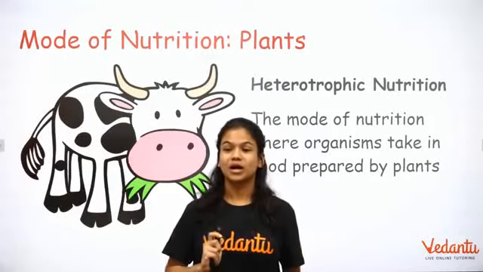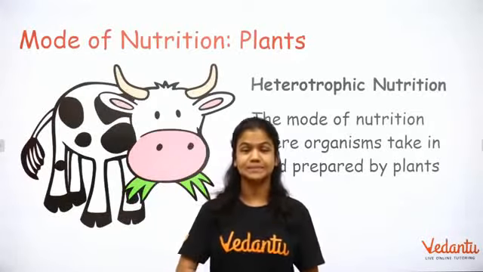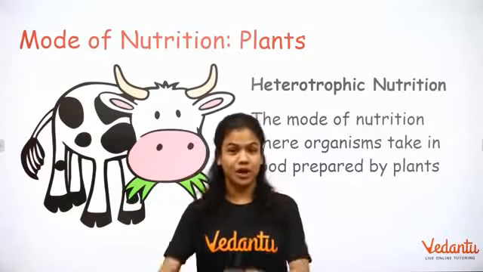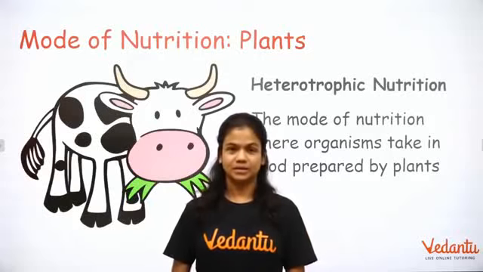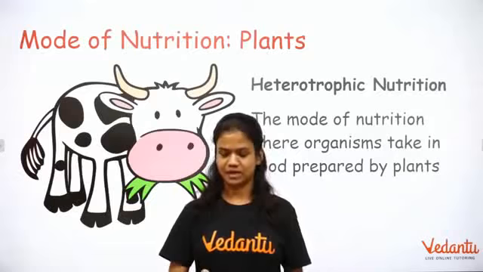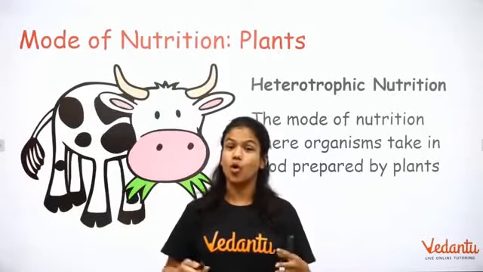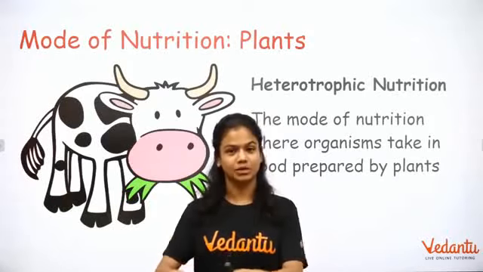So heterotrophic nutrition is the mode of nutrition in which living organisms depend upon other animals or plants for their food needs. When you consume food, you gain energy from that. And what exactly are we called? We already saw that plants are called autotrophs. That means self-nourishment.